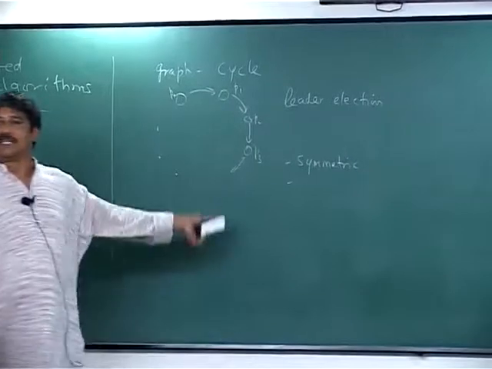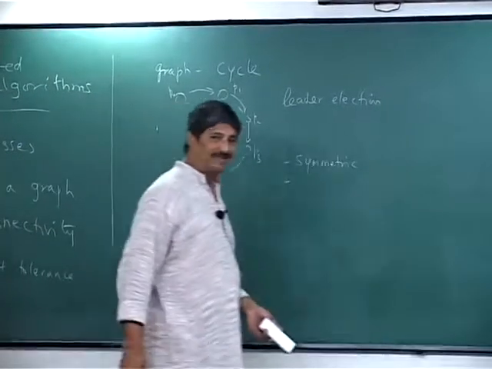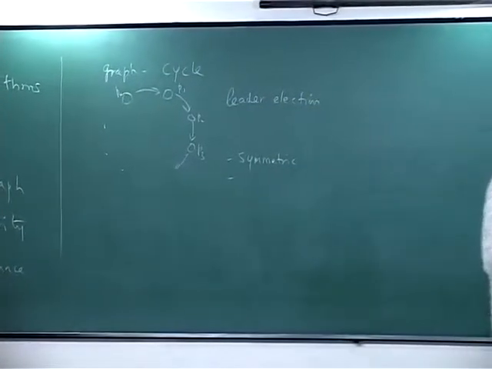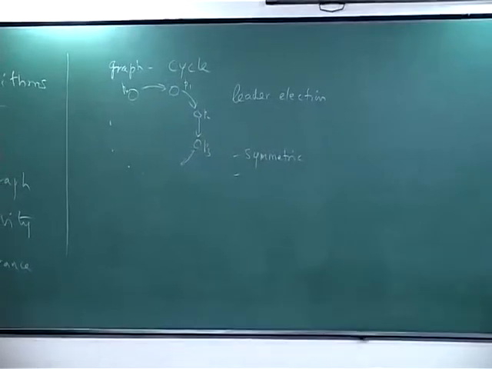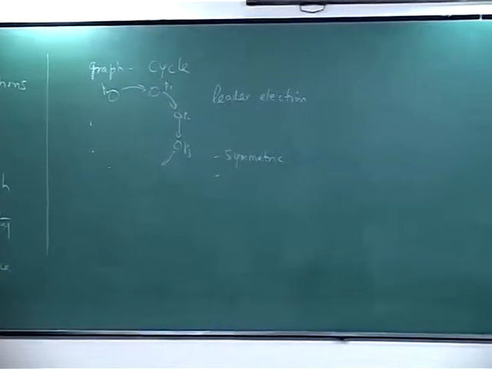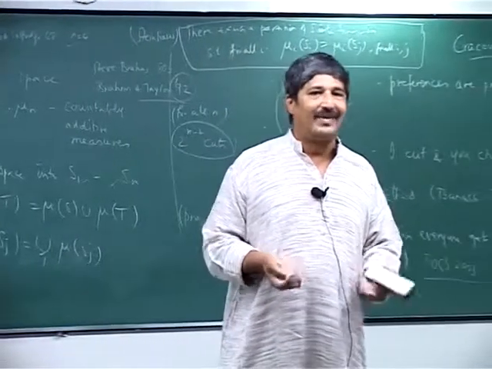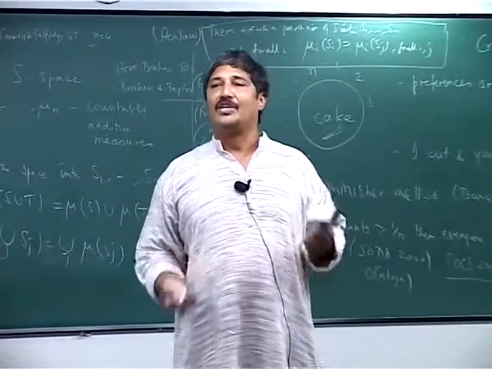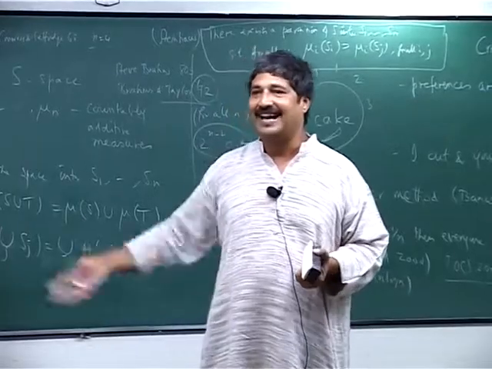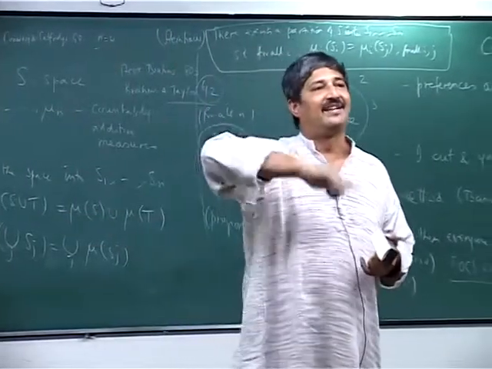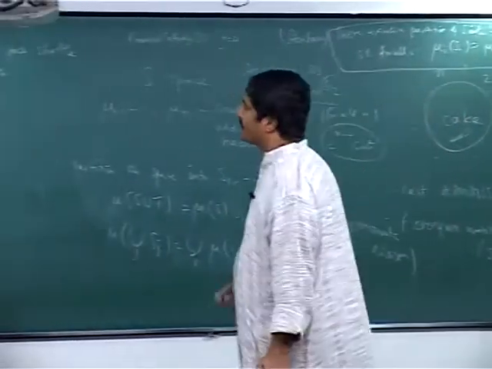This is a term that we will keep using. When do you say that the problem is symmetric? It means that if you permute all the players, all the processes, it should look the same. The problem should remain the same. Whether I sit on this node or that node, it should not make any difference. In this case, the graph is also a cycle, so all possible symmetries are there.